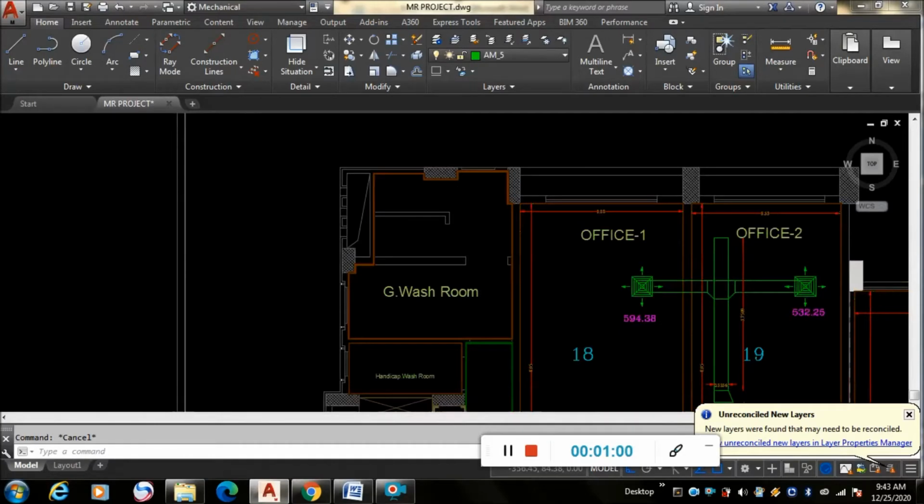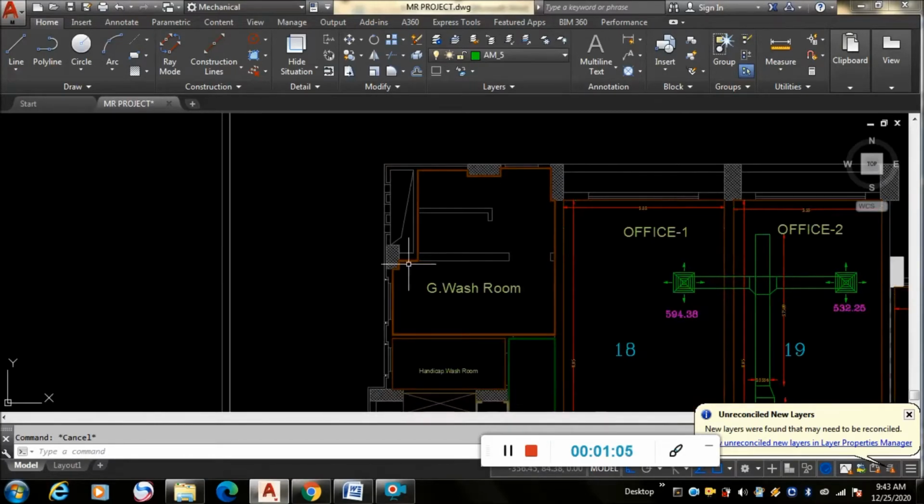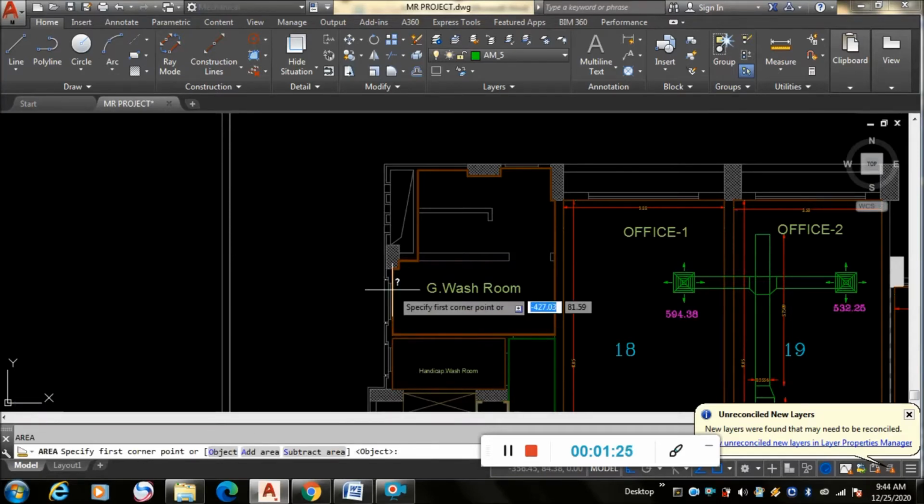If you want to find out the area of this room, what we need to do is you have to press double A enter. We will get an indication. We have to specify first corner point. So we will take a small room.